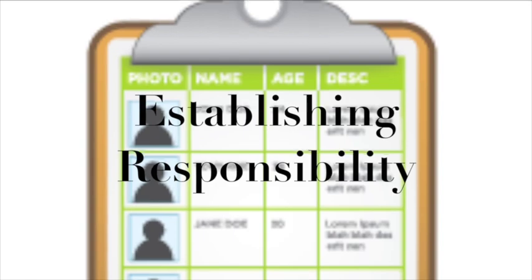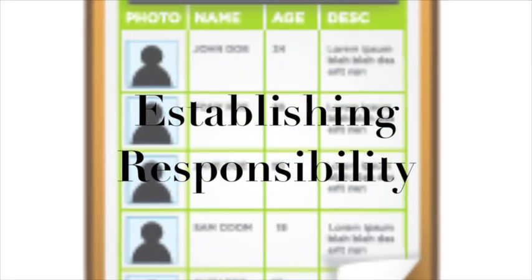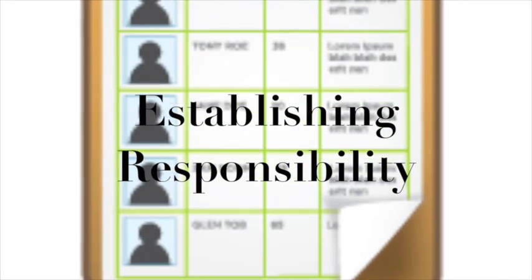These actions are called control activities. Control activities are the policies and procedures established to address the risk. There are five elements in this section. The first element is establishing responsibility. Responsibility must be clear so that employees know that they'll be held accountable for the completion of tasks.